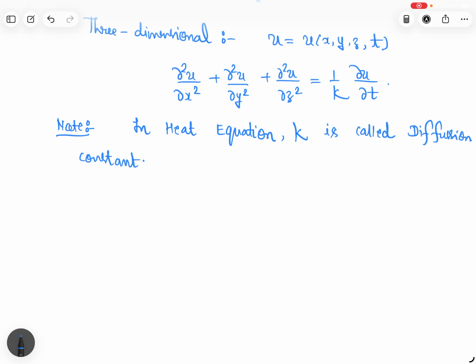Some authors write c square instead of k in heat equation.